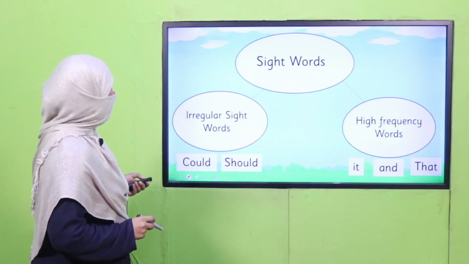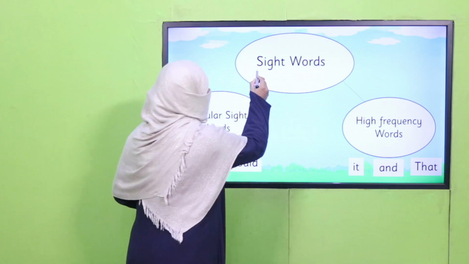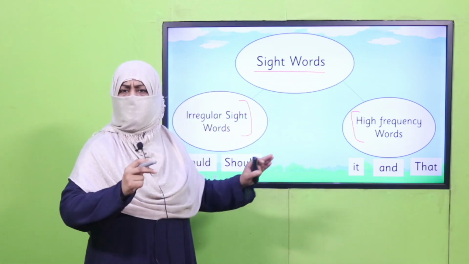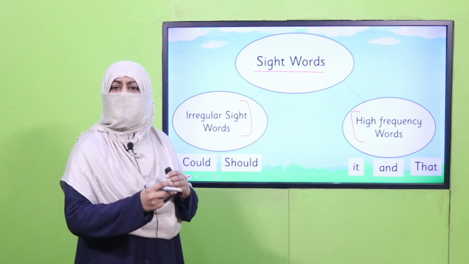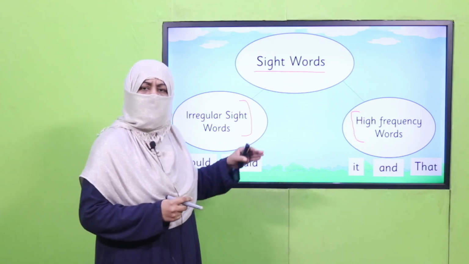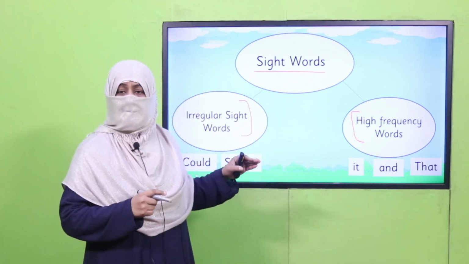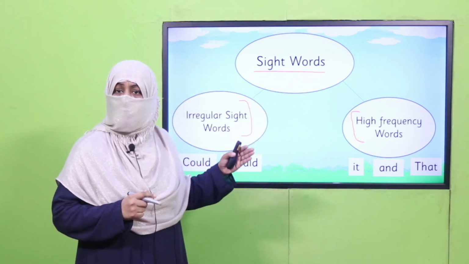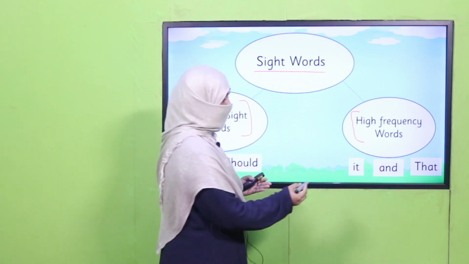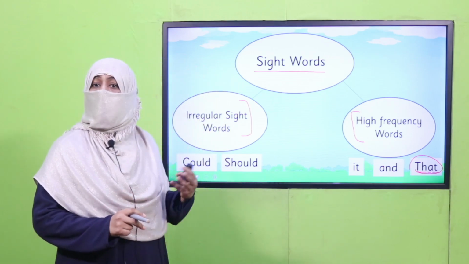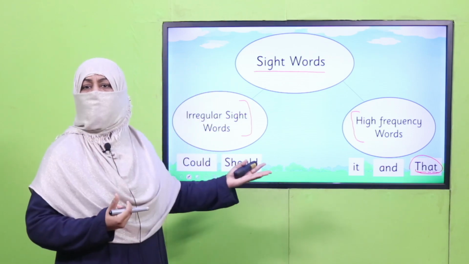Okay? So, irregular sight words are a part of sight words. Basically, we divide sight words in 2 categories. One is high frequency word and the other is irregular sight word. High frequency words are those words which we often read in our content, and because we read them again and again, whenever these words pop up in front of us, we need not spell them, we just say them. But if we want to break them through regular spelling pattern, we can. For example, the, that. But it comes so often that we quickly recognize and say it.